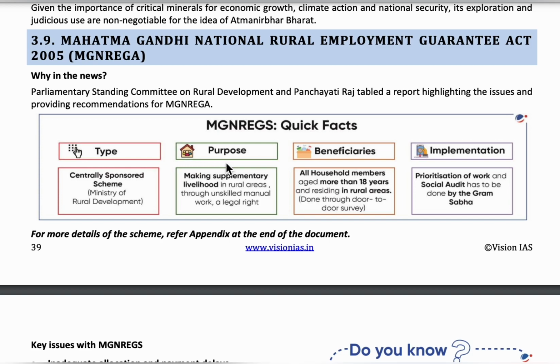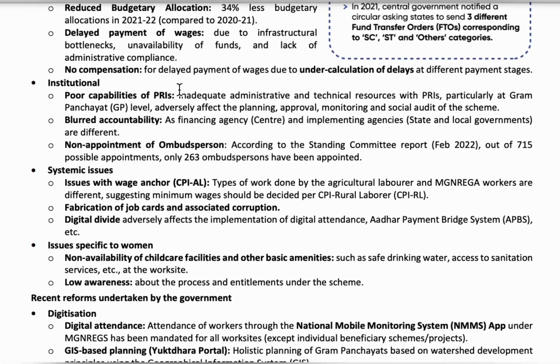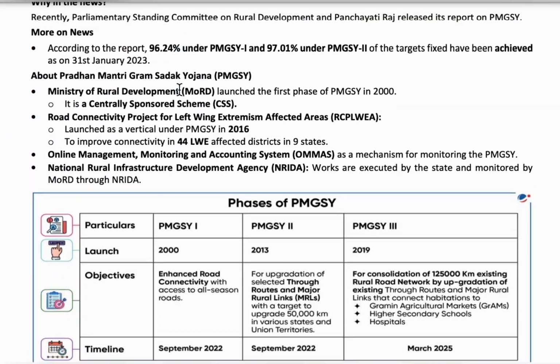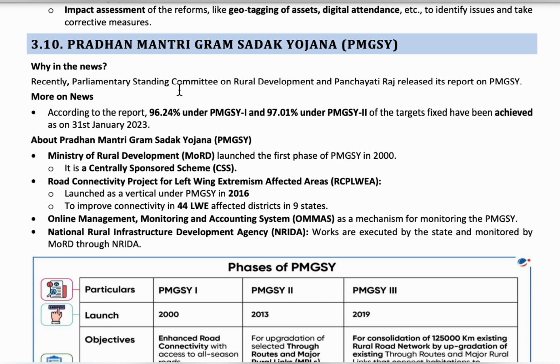Recently, this scheme was in the news because a parliamentary standing committee, which is a regular committee formed on one or the other topic, on rural development and Panchayati Raj, gave a report on the issues of the MGNREGA scheme and also provided some recommendations. So this is about the topic, and the next one is the Pradhan Mantri Gram Sadak Yojana.